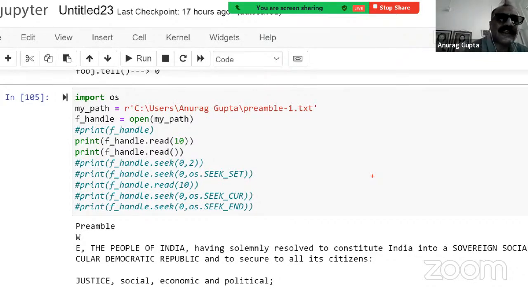If I do not give any parameter to the read, it will read the entire file as much as it can. All right. Now this read is a method for getting the data from the file, right? And seek is a method for setting the cursor.